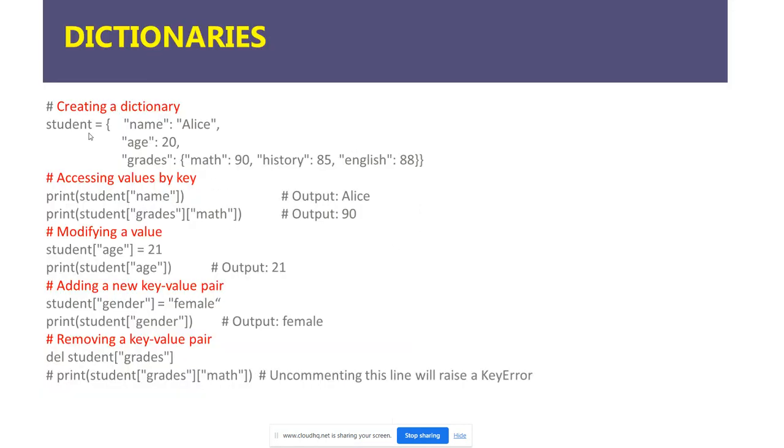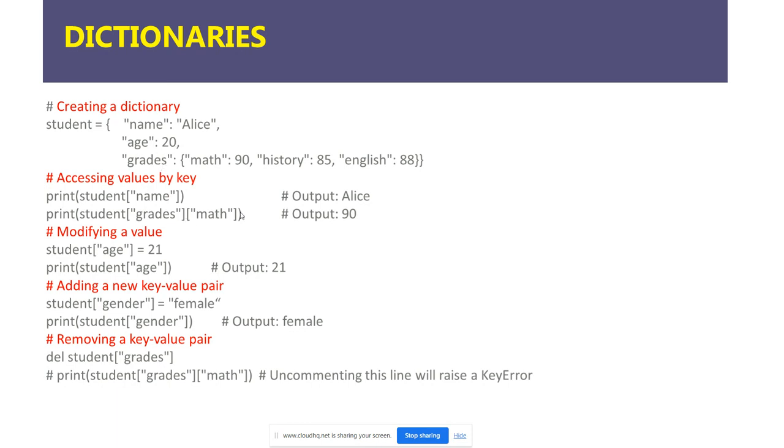Creating a dictionary is done with curly braces: name Alice, age 20, grades. We can also have a dictionary inside the dictionary, as we see in grades: math is 90, history 85, English 80. These are accessing values. Student of name gives Alice, and the grades.